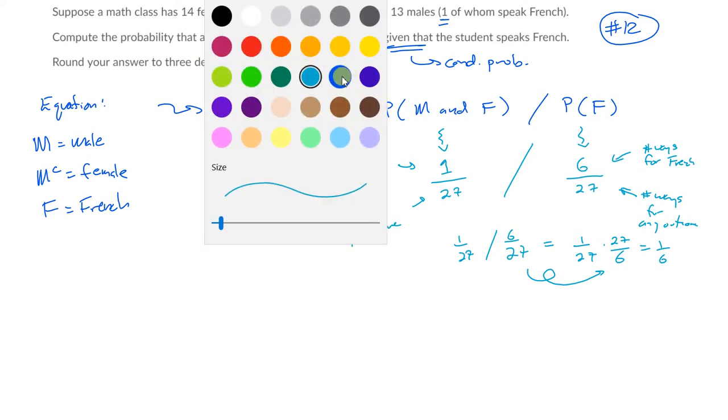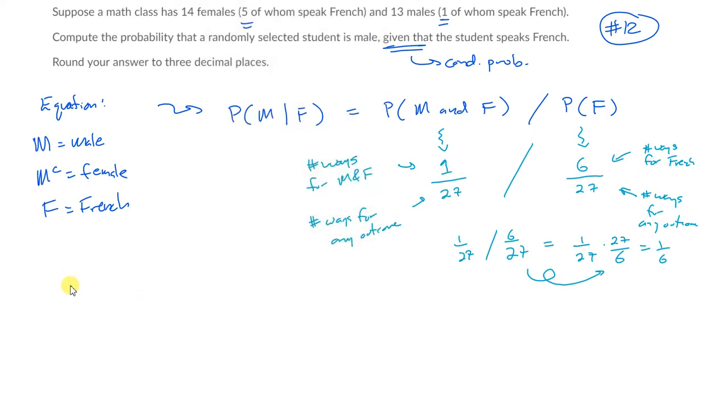Okay? If I just kind of write out my sample space, what's it going to look like? Well, let's put all my females together. Let's just say W for woman. Sorry, I know it's kind of an older word, but we'll say W for woman, M for male, or man. We've got 14 females, 5 who speak French.